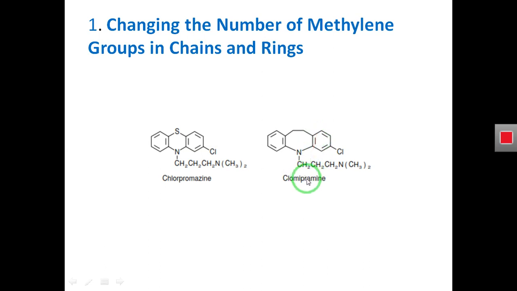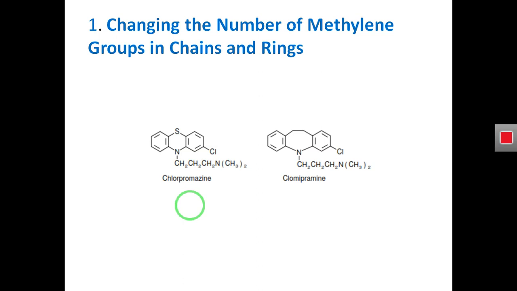So we have this drug, clomipramine, with antidepressant activity, and this is the analog of this lead compound. So you understand what I am explaining, how we can get a new analog of the lead compound with different biological activity.